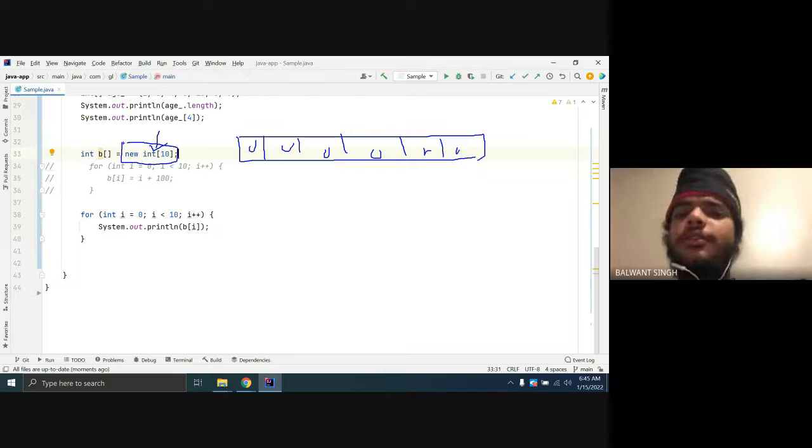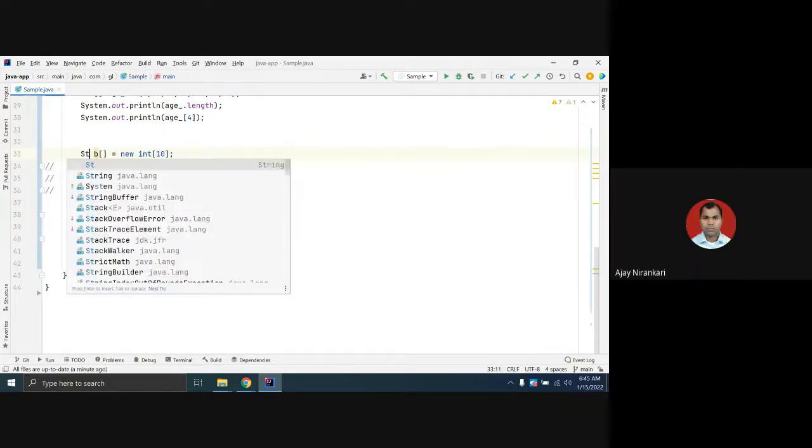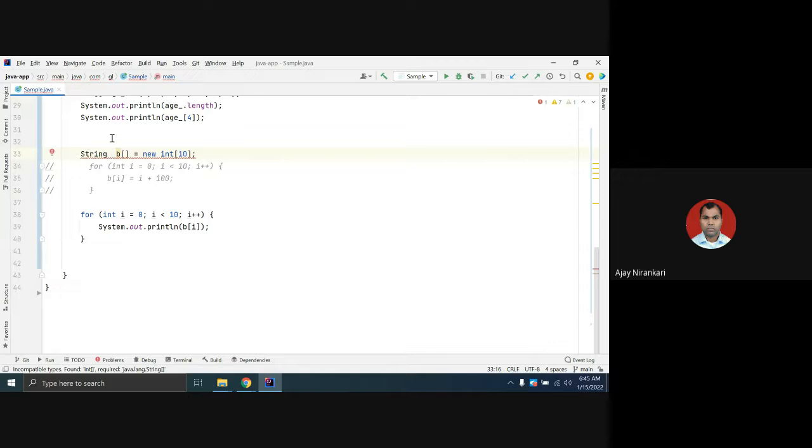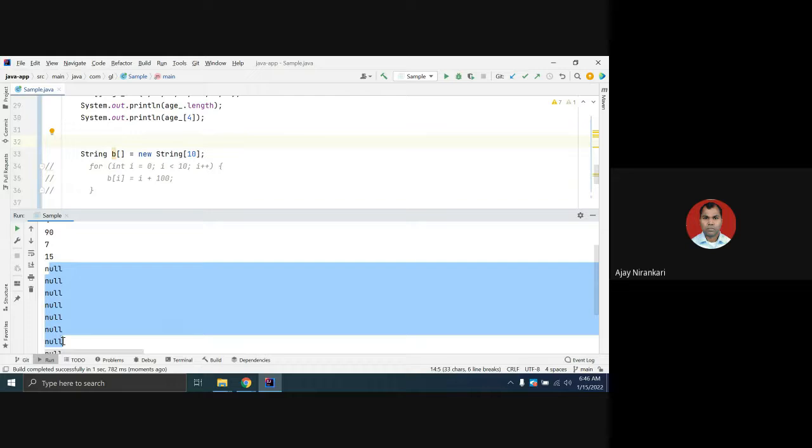And if instead of int we have strings, there would be null in the boxes. Yes, let's make it a string array and print it. You are getting null. So this happens only due to this way.